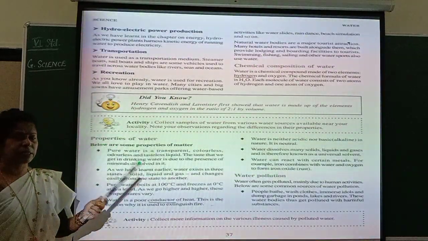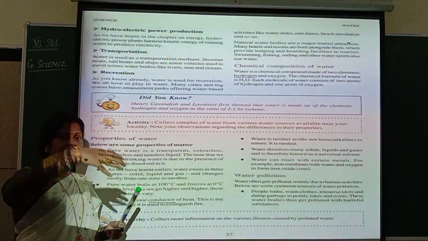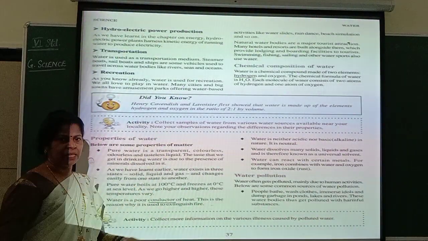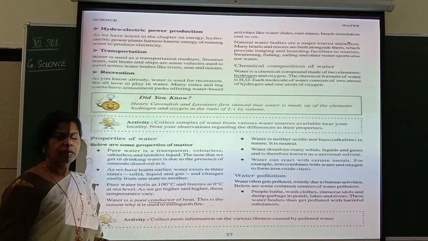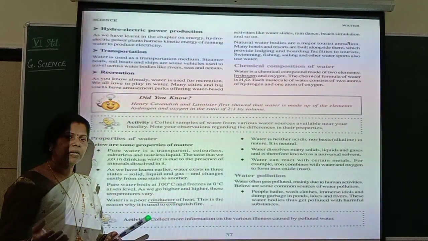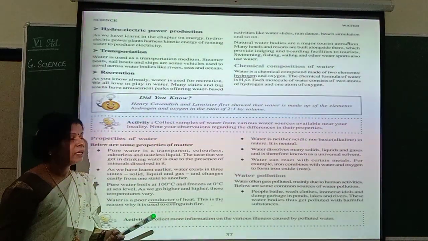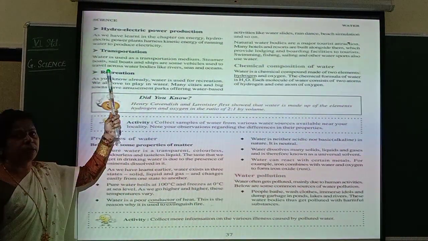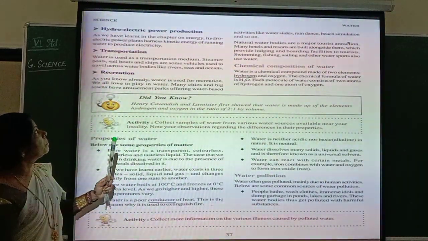In the energy lesson itself, I told you what happens is water falls on the turbines between the magnetic field. So what happens when these turbines are rotating with the water? Hydroelectric power is generated. So for that purpose they use this water. So water is used to generate hydroelectric power.